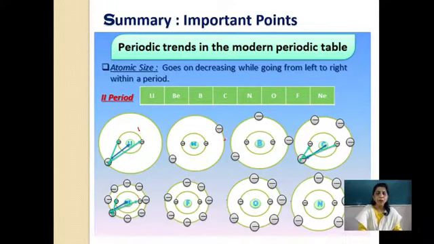But when you come to the outermost shell, electrons are getting added in the outermost shell. Now children, because of this, what happens? As electrons are added in the outermost shell, there is a force of attraction between negative and positive, and also a kind of repulsion. This attraction and repulsion work together, and because of this force, the atomic radius keeps on decreasing as we go across the period. From left to right, the atomic radius or atomic size decreases because the electrons are added in the same shell. So try to remember, recall this.